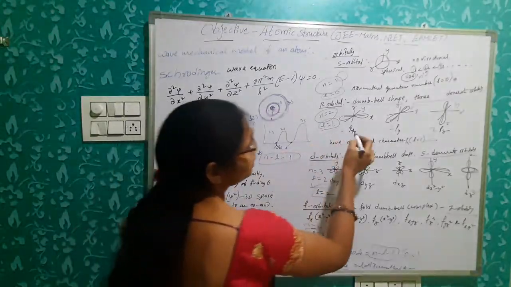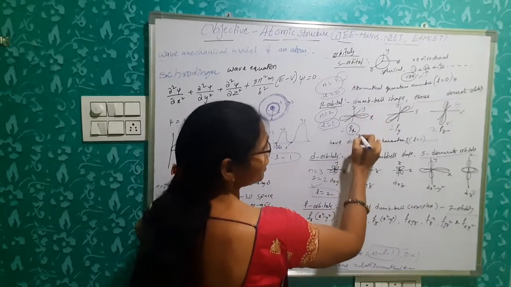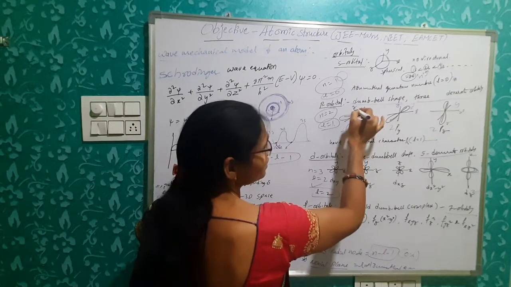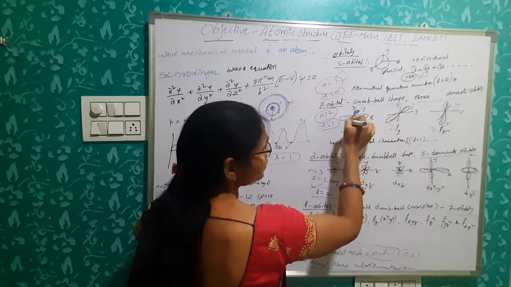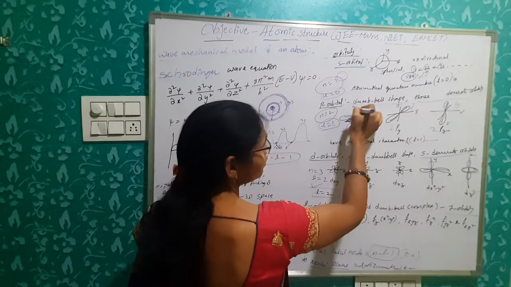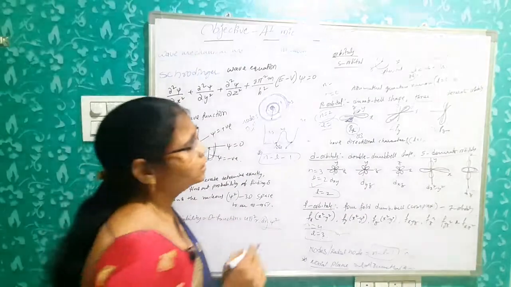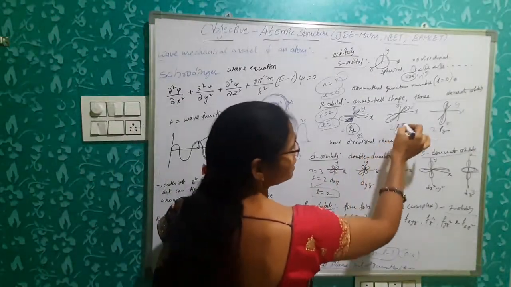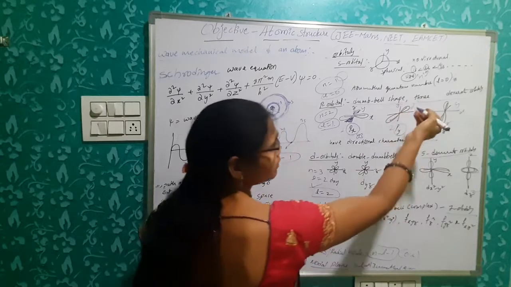Suppose for example, for px orbital, the nodal plane is in between the y and z axes. So this is the nodal plane. So in between the y and z axes, there is no probability of finding electrons. Okay. So for py orbital, in between the x and z axes. Backside, you have to imagine backside.